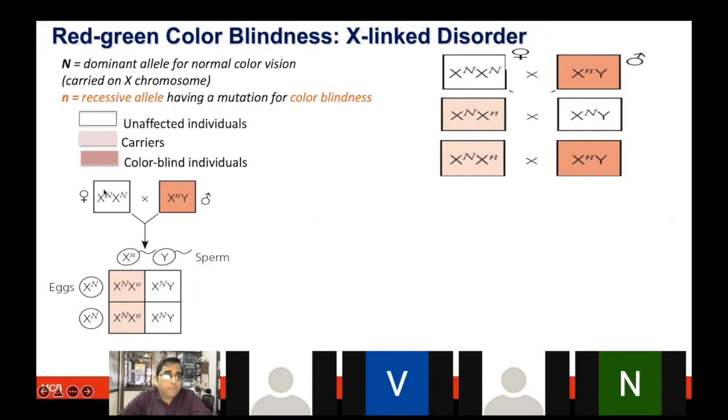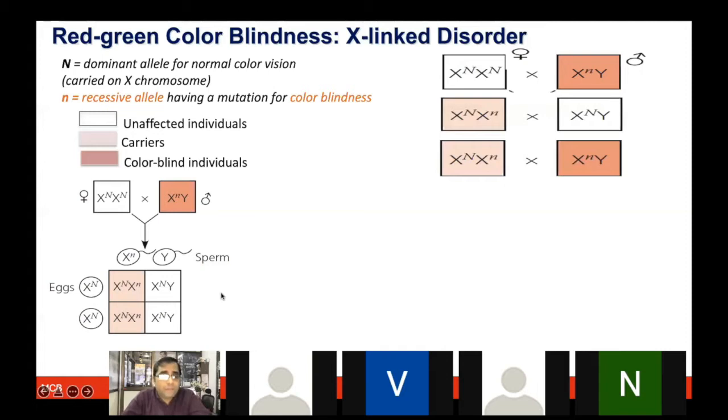Whereas if it was in the female and only one X has it, the female will still look normal, but she will be a carrier, right? I hope that becomes clear to you. So we will not give you this kind of notation. We will tell you, okay, female is normal, male is colorblind. Now, what can be the possible progeny from that?